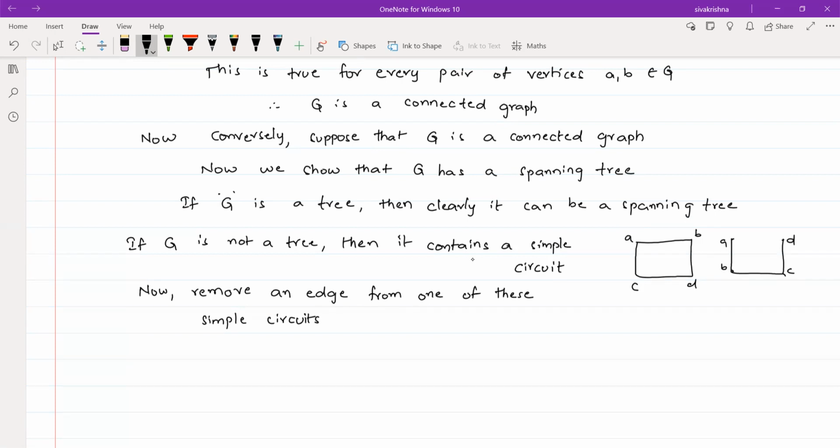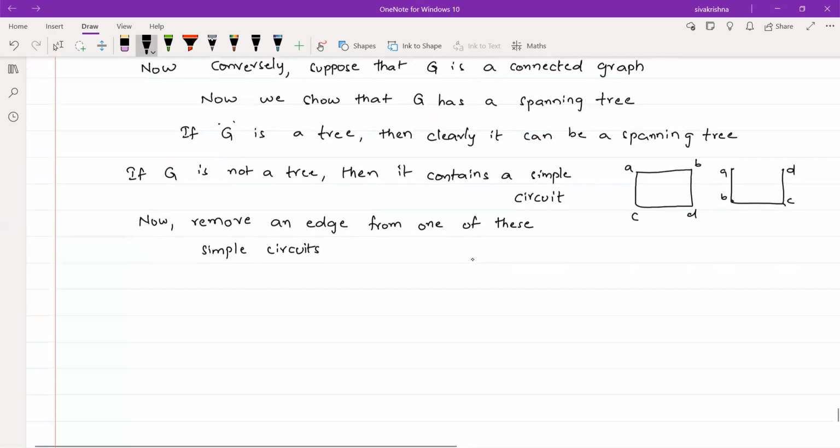So whenever you remove an edge from that simple circuit, then it may be a tree or it may not be a tree once again. If you observe this particular example, if I remove the edge AB or AC or CD or BD, any one edge from this graph, then clearly it is a tree. If you remove a particular edge from this circuit, then clearly it becomes a tree.